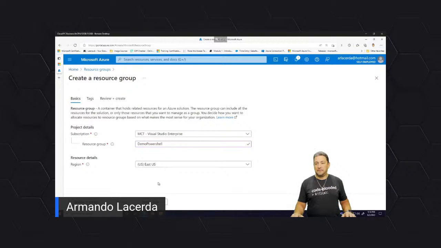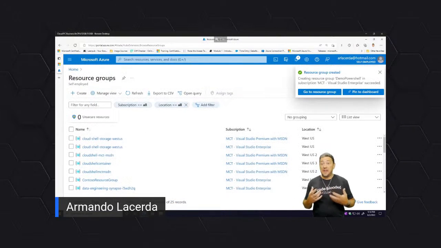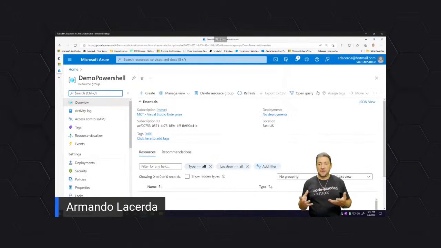There is a button right behind my name called review and create. I get to the summary, and I get it created. So I just created a resource in Azure, which is a resource group, and I used the graphical user interface.